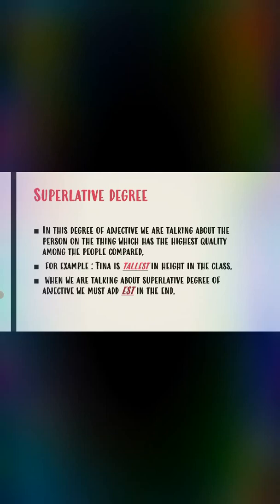If we are comparing something else, for example the most beautiful girl, it is not necessary that we will only say that Tina is the most beautiful girl. For someone, any other girl can be more beautiful. So in this case, we are talking about two or more people. We are not talking about two people, we are always talking about more than two people. So there is a group of people in which we are comparing any quality.